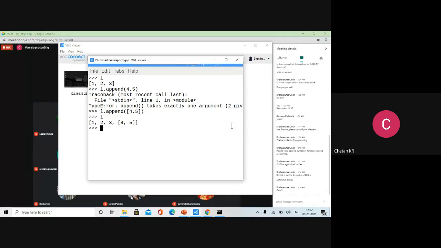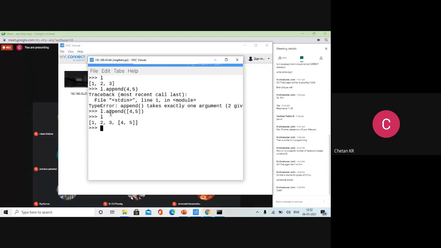As you can see, I did not assign L is equal to L dot append. I simply wrote L dot append. Means the existing list itself is changed, right? The existing list was 1, 2, 3. Later I appended 4, 5. So the existing list itself got modified and it became 1, 2, 3, 4, 5. That is called mutability. Lists are mutable. You need not assign back. They will automatically change.